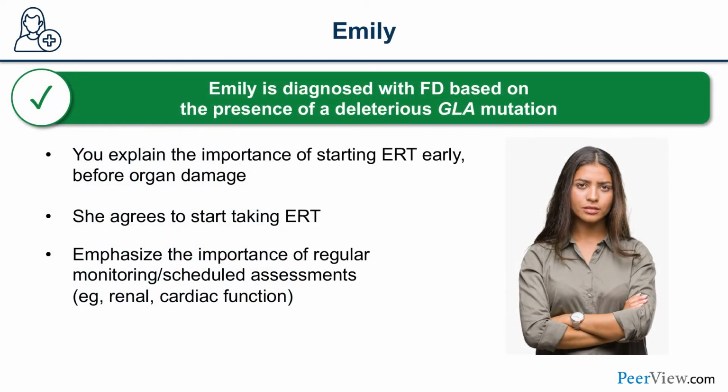So let's go back to Emily. Emily is diagnosed with Fabry disease based on the presence of the GLA mutation. We explained to Emily what Fabry disease means, what it entails, and what impact it's going to have on her life. Keep in mind, she's a young female and might be planning to have her family of her own. We also educated Emily about just supportive treatment, and then we went over the disease-specific treatment. It's important to let the patients know that starting the disease-specific treatment as early as possible is critical.